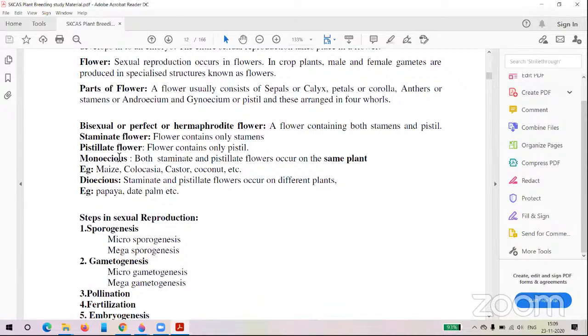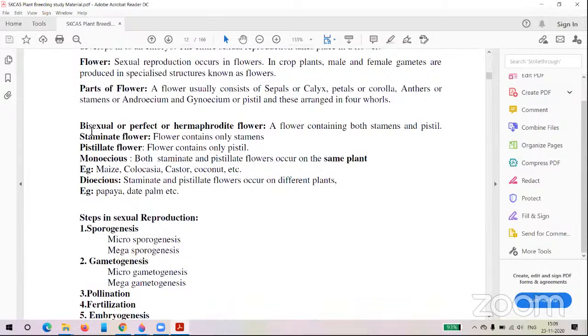Sometimes they will ask: both staminate or male and female flowers present on the same plant. What is the term you will give? If you take a plant having both male and female flowers on the same plant, and give an example of that type of plant, these are the monoecious plants.